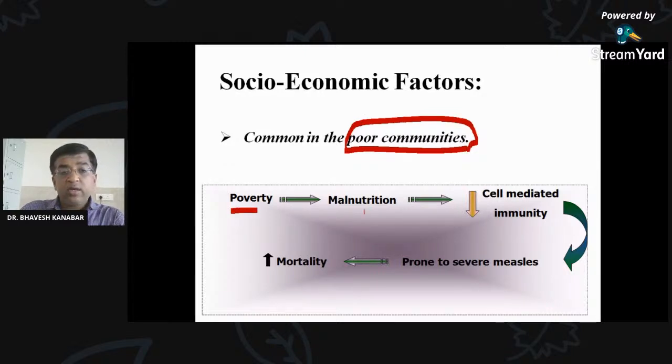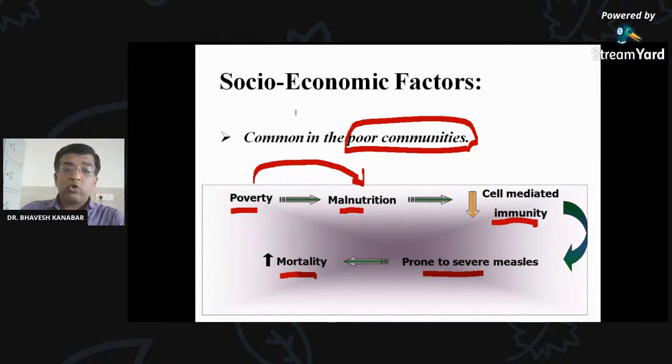So poverty leads to malnutrition. Because of poverty there can be malnutrition, and malnourished children are more susceptible to measles because there is decreased immunity. Cell-mediated immunity is decreased because of the malnutrition, and they are prone to severe measles. And because of that, there will be increased mortality. So socioeconomic factors also play a role in the development of diseases like measles. In many other diseases also they have a role. Some diseases are more common in lower socioeconomic class, while many other diseases like diabetes and hypertension may be more common in higher socioeconomic class.